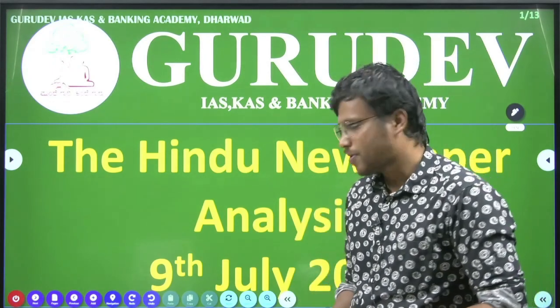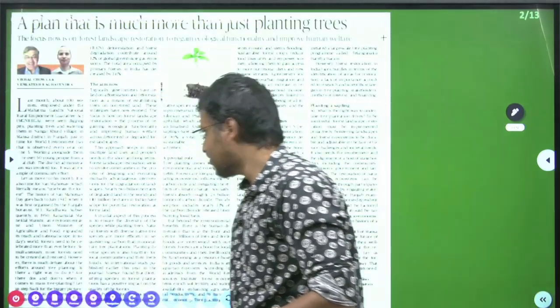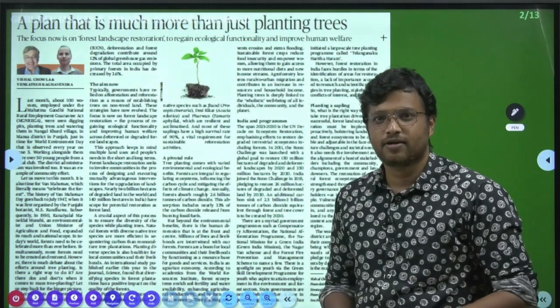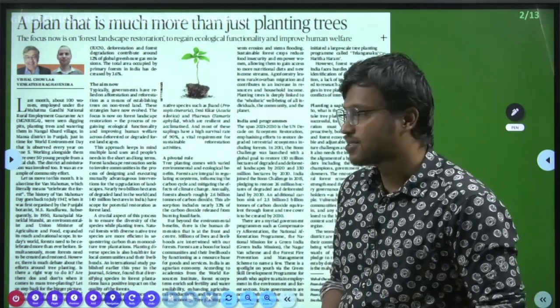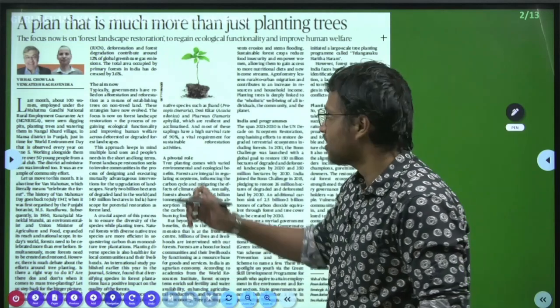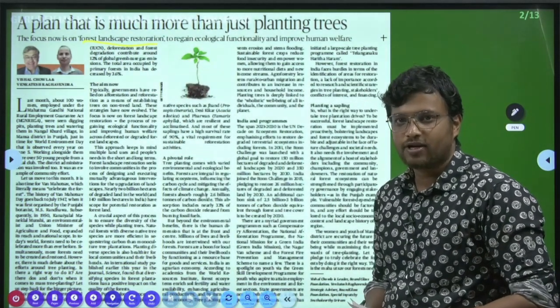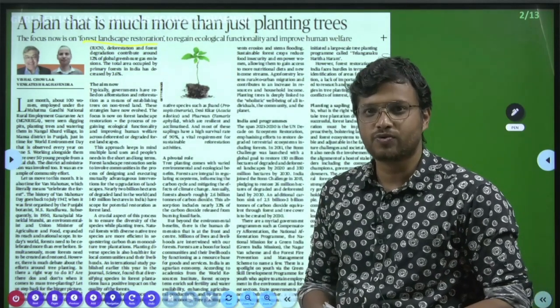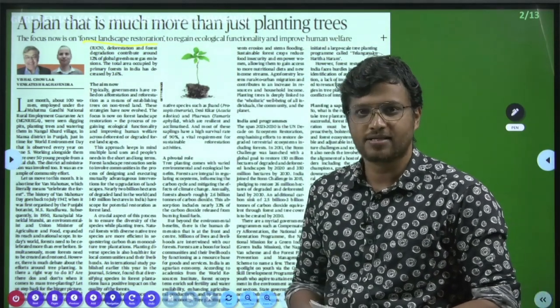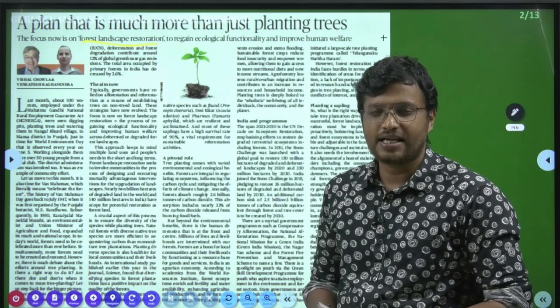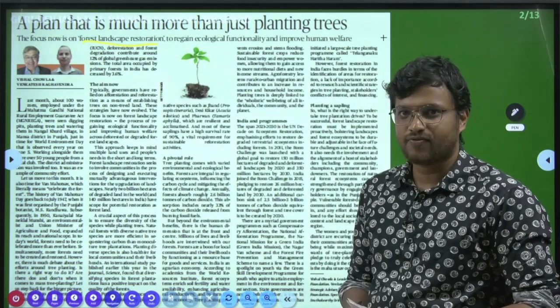So coming to today's newspaper, firstly, we are going to start with a very important editorial that has come up. It is regarding forest land restoration. It talks about the issues, and what steps the government has taken both at the national level as well as the international level, and the steps forward.